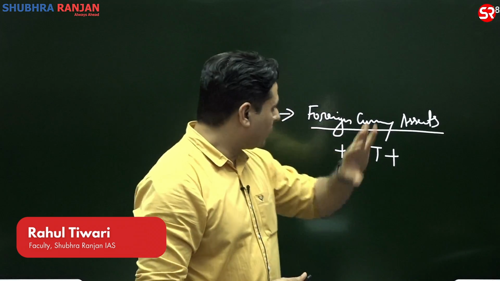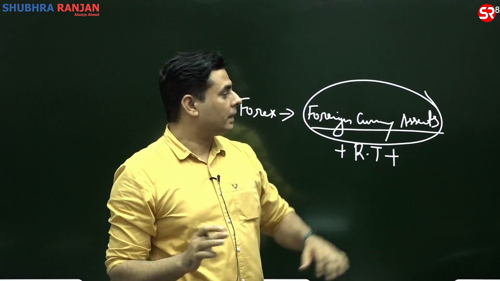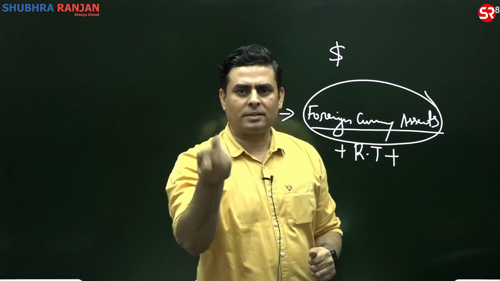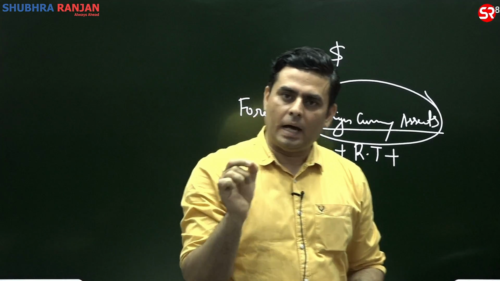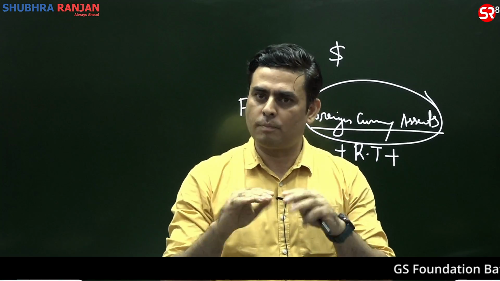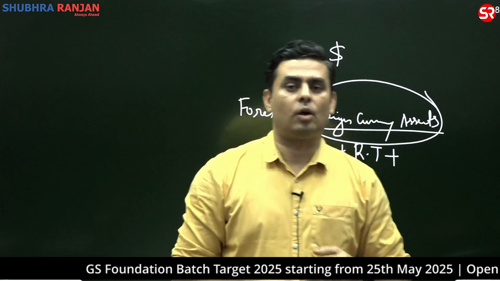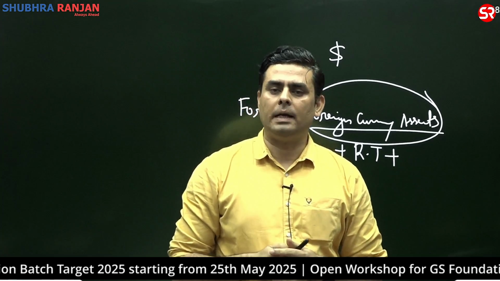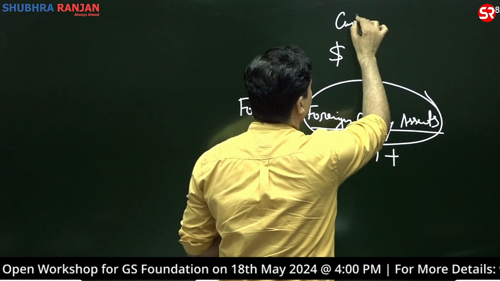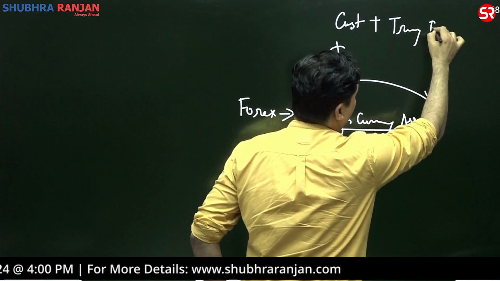Fine. But now let's focus on foreign currency assets, because it's a general perception among students that foreign currency assets mean dollar, euro, yen, pound, or the basket currencies. Yes, they are in the basket currencies, but they are not in cash. We do not keep the dollar in hard currency form. These foreign currency assets are most of the time maintained in terms of cash plus, for example, treasury bonds.